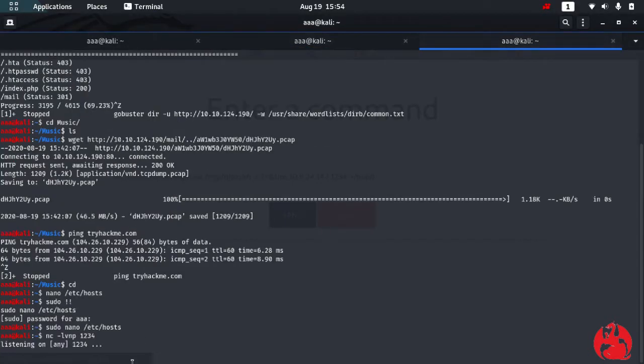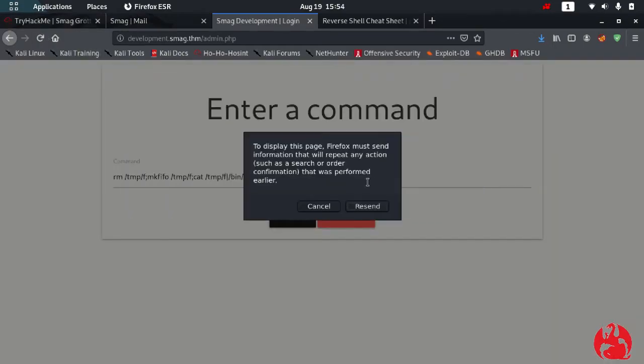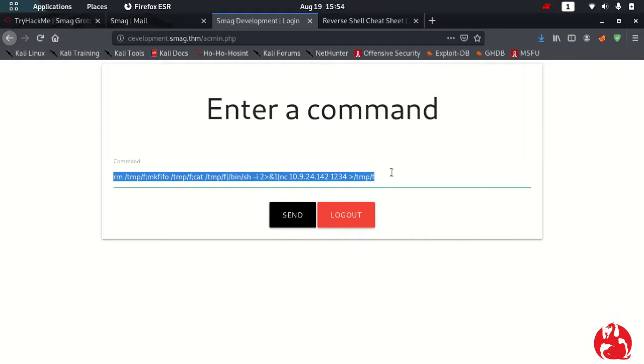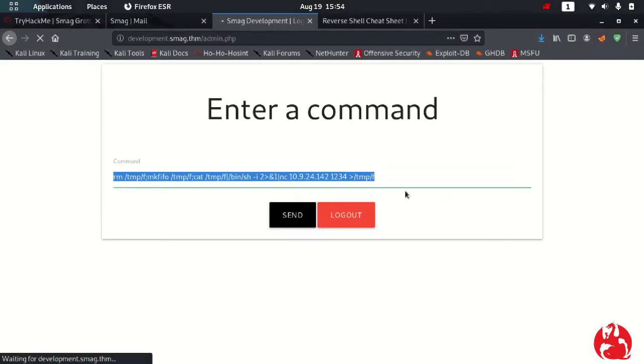Let's see, did I get some connection? I don't think so. Let me reload this page and let me send this.